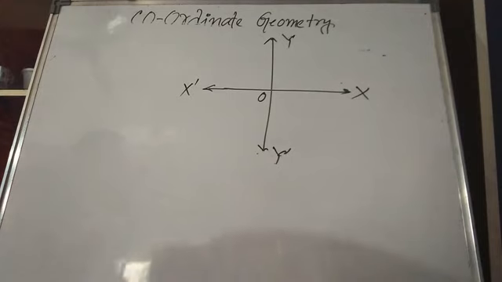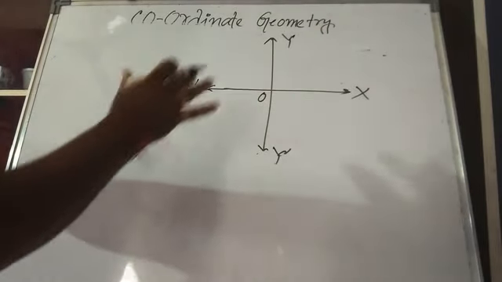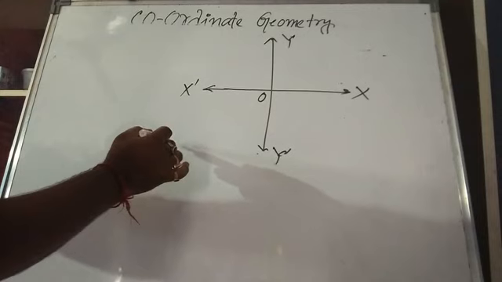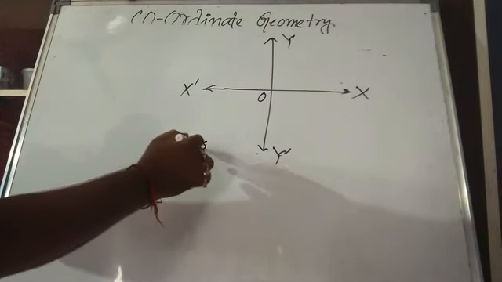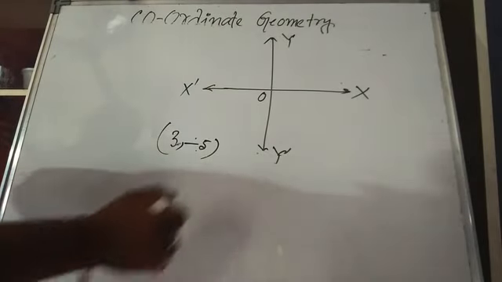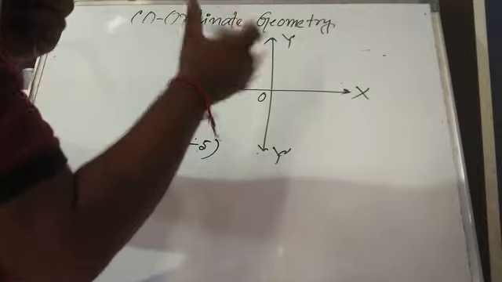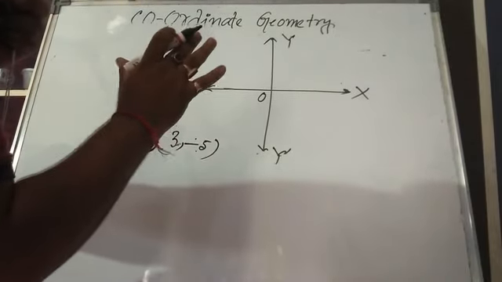Now lastly, although we have discussed earlier, I'm discussing how to locate a point in a Cartesian plane. Suppose you have been given a point (3, -5). So abscissa is 3, ordinate is -5. Since I am not using graph paper here, I can only give a rough idea.